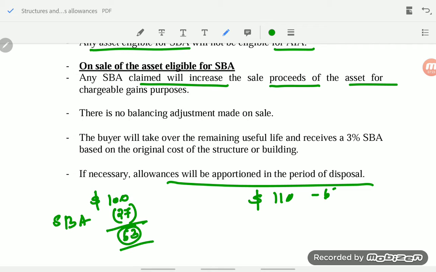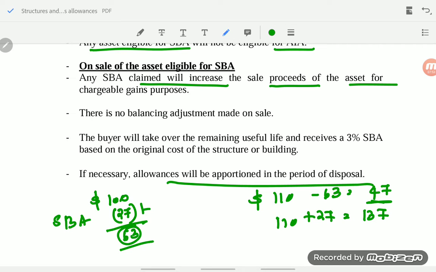If you take 110 minus 73, that will be 37. Here what they are telling is this 110 will be increased by the SBA whatever they claimed. So this comes to 110 plus 27 is 137.